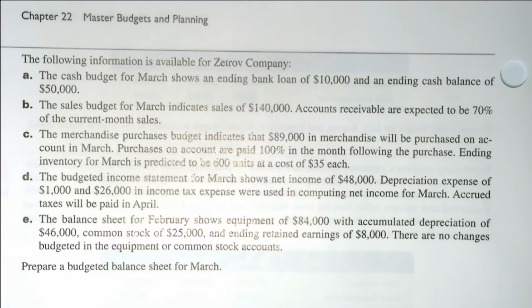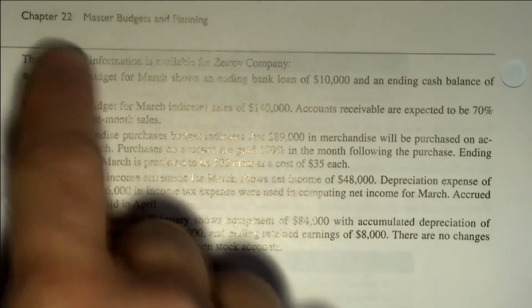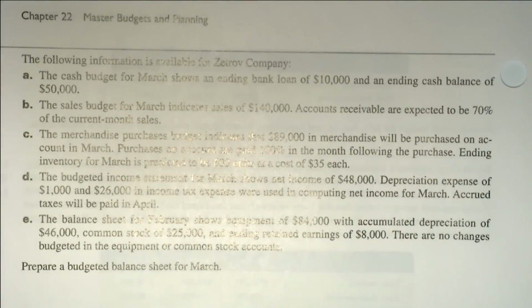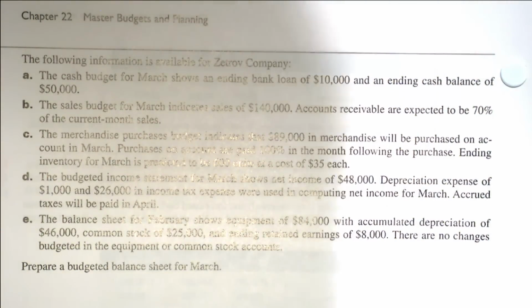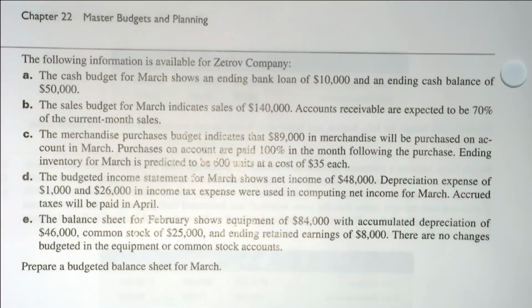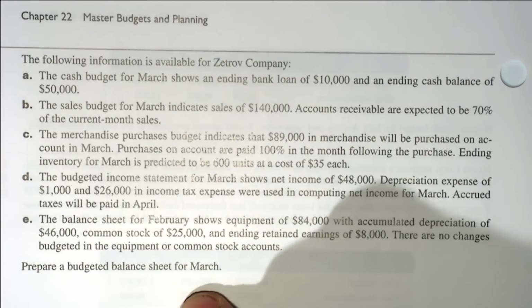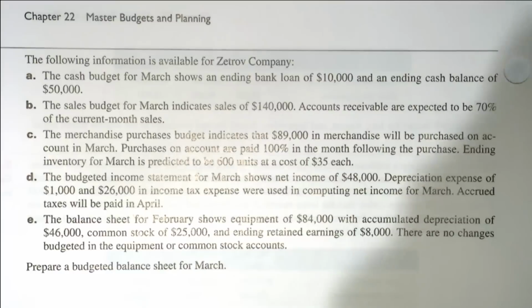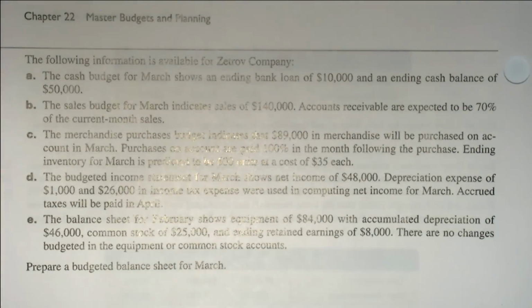What they want us to do, the following information is available for Zetrov Company, is prepare a budgeted balance sheet for March. So I'm not going to read through this now. I'm going to actually read it as we're doing it, and let's fill in the balance sheet as we're reading it. So let's hop over to the computer.